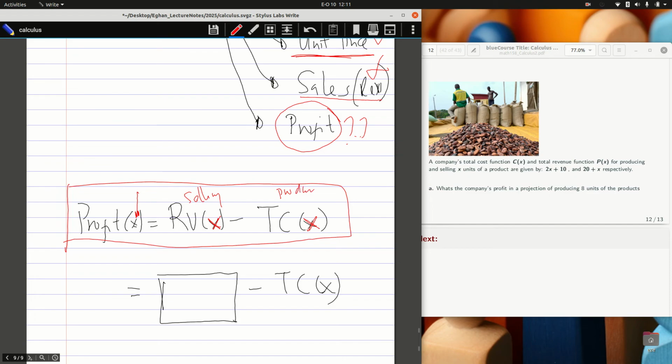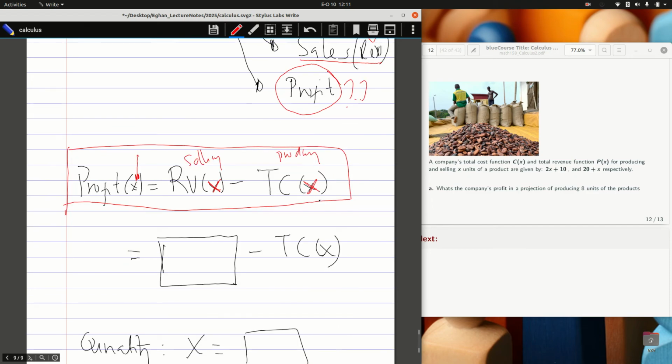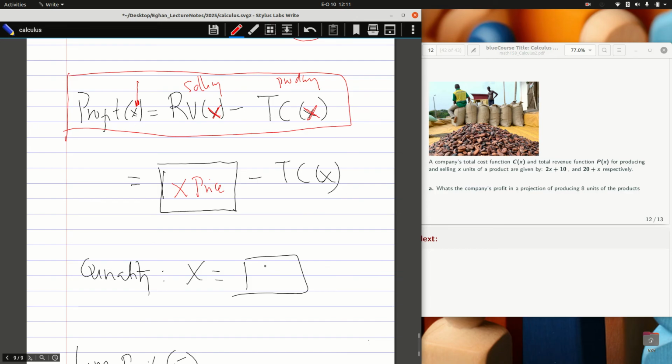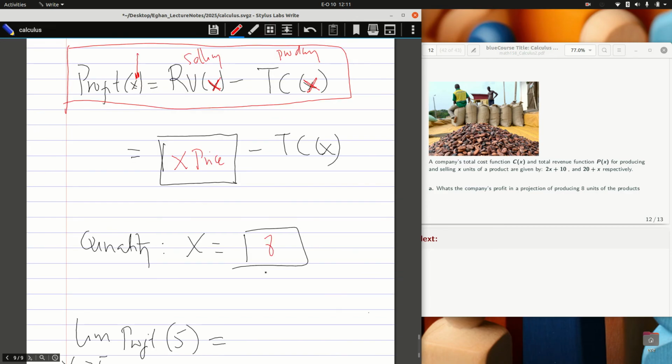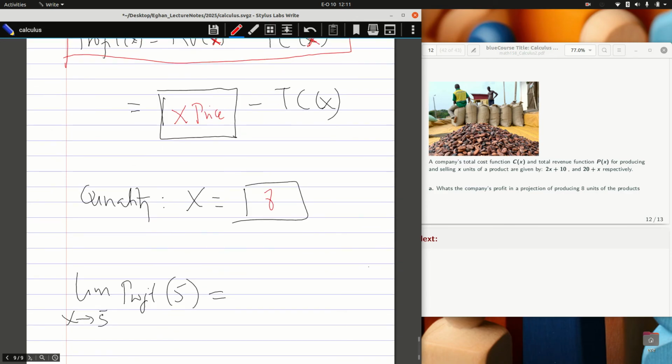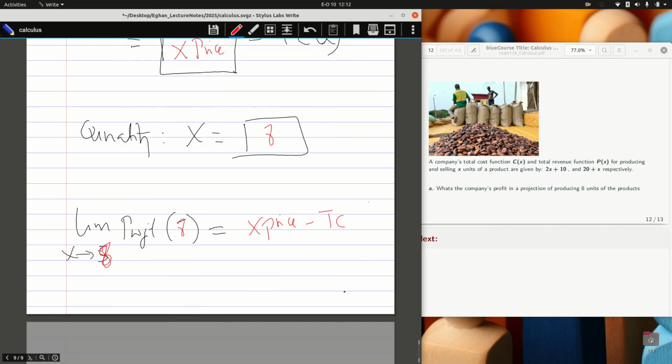So how do you get the revenue function? It is the quantity produced times the price function. We always know this. And so the quantity is given as 8. You must now know how to find the limit as x approaches 8 instead of 5. It is 8 here. So what is the projection of profit for 8 bags? You must have this price function minus the total cost. It is already given in the preamble. You must figure them out.